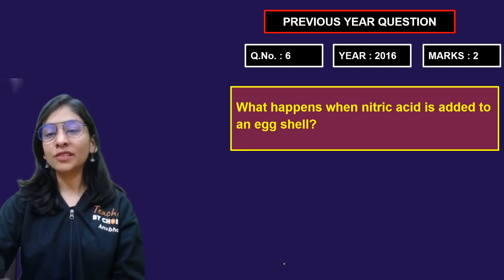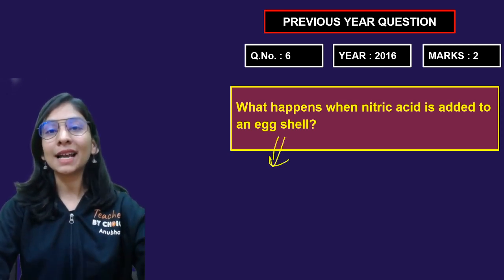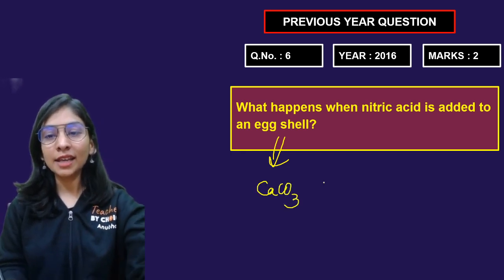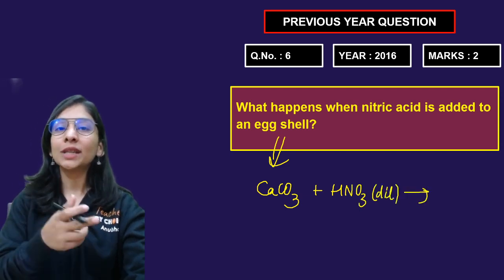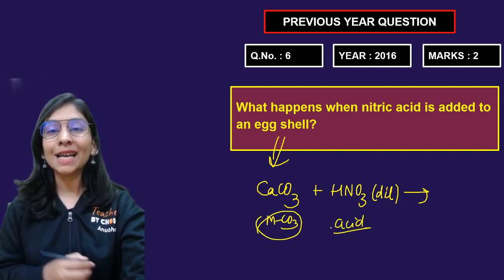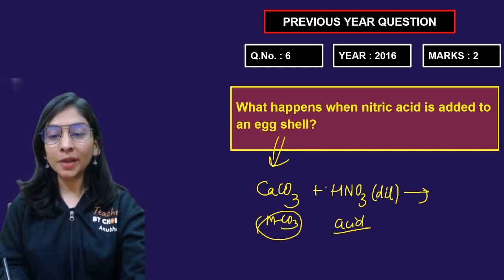What happens when nitric acid is added to an eggshell? Please be very clear, first of all, what exactly is an eggshell? It has calcium carbonate in it, right? Calcium carbonate, nitric acid, and that too a very dilute one. Something regarding the same that we did last time also. Whenever metal carbonate or metal bicarbonate reacts with acid, we get metal salt, water and CO2 gas. That's what will happen here also.